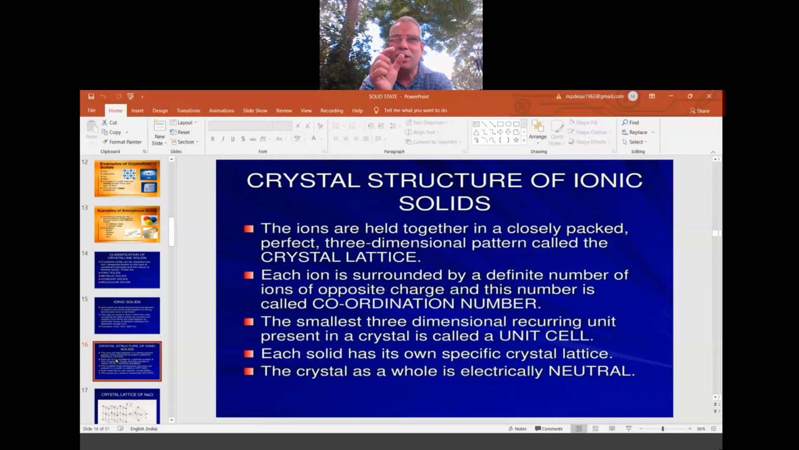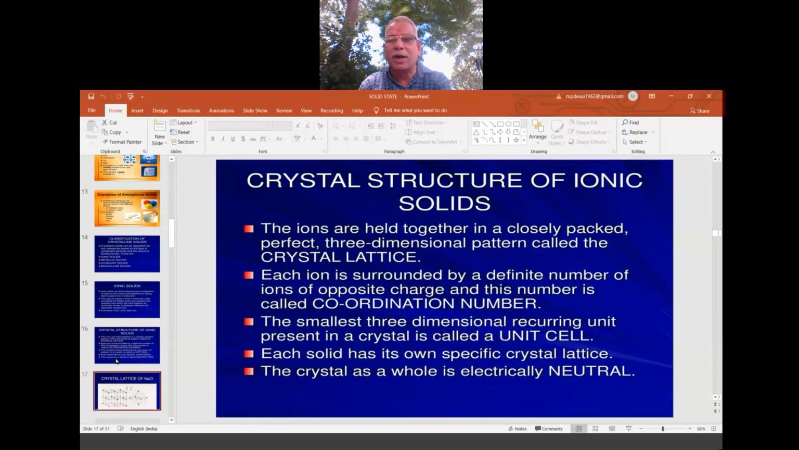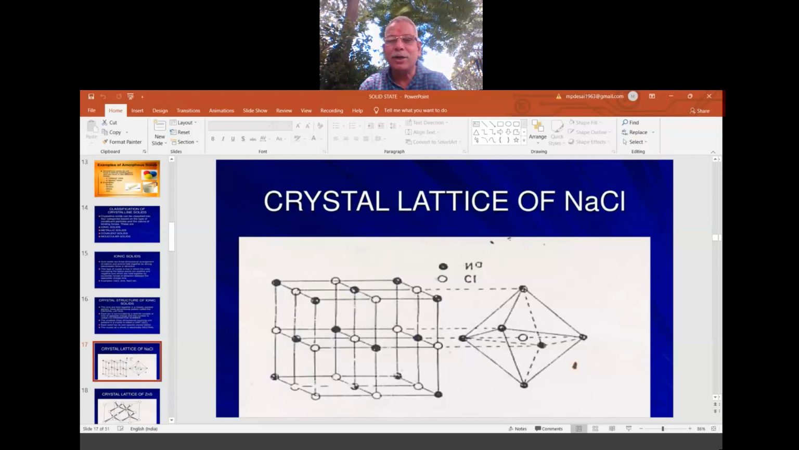In the same way, in the crystal structure of ionic solids, one small cell is there, called the unit cell. The same cell is repeated many times. That is the main structure for an ionic solid. The best example is sodium chloride. You see here, sodium chloride. The black one is sodium, and the white one is chloride.